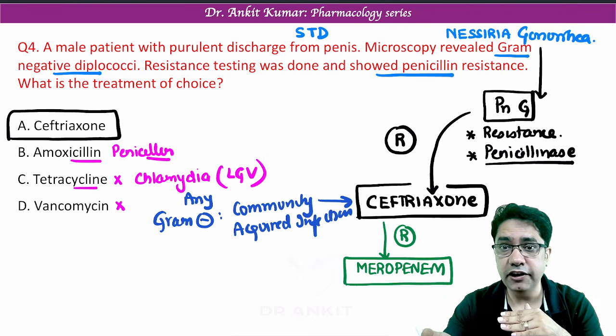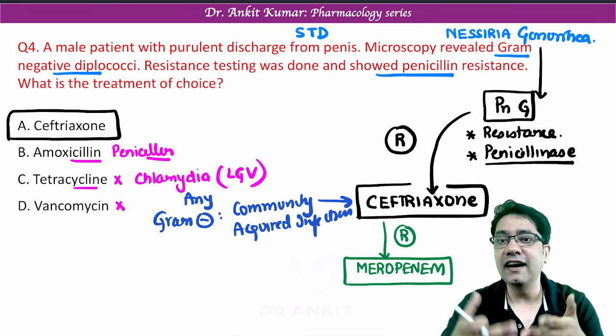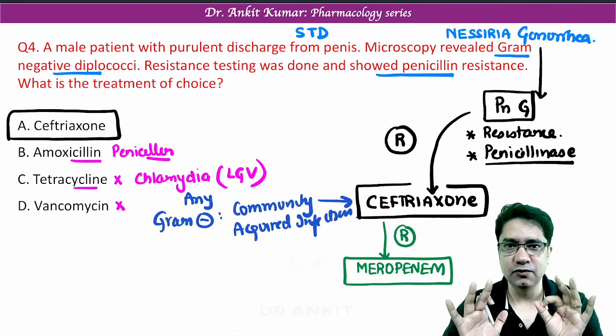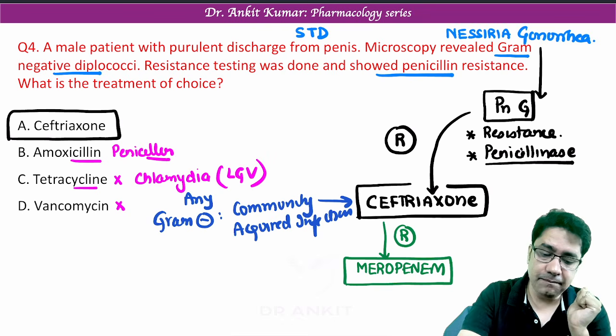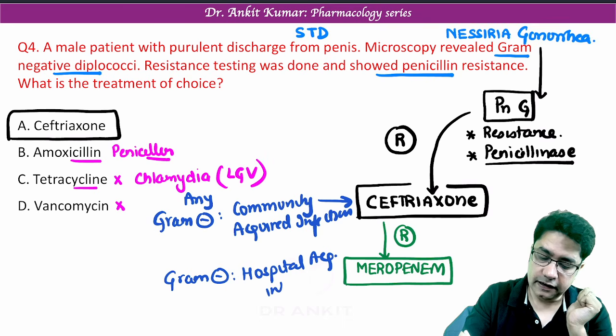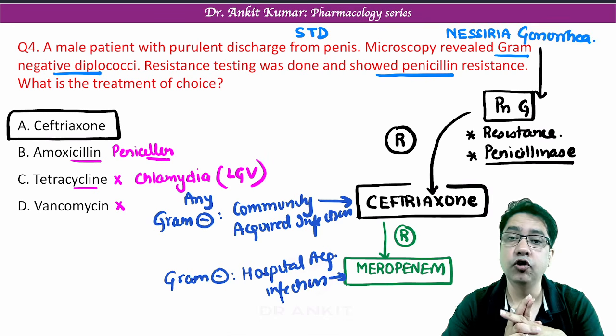Can we say typhoid, meningococci, H. influenzae? Everywhere the drug of choice is ceftriaxone. But if this gram-negative infection causes infection in hospital, whether we can write it as hospital acquired infection? In hospital acquired infection, we give carbapenems like meropenem.